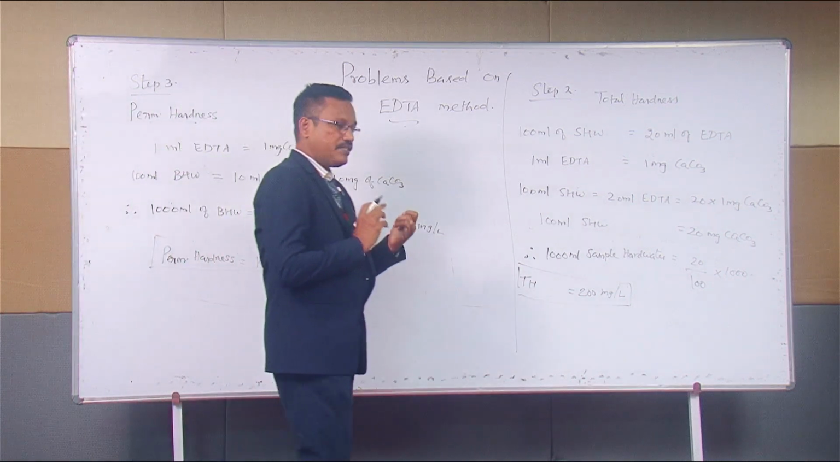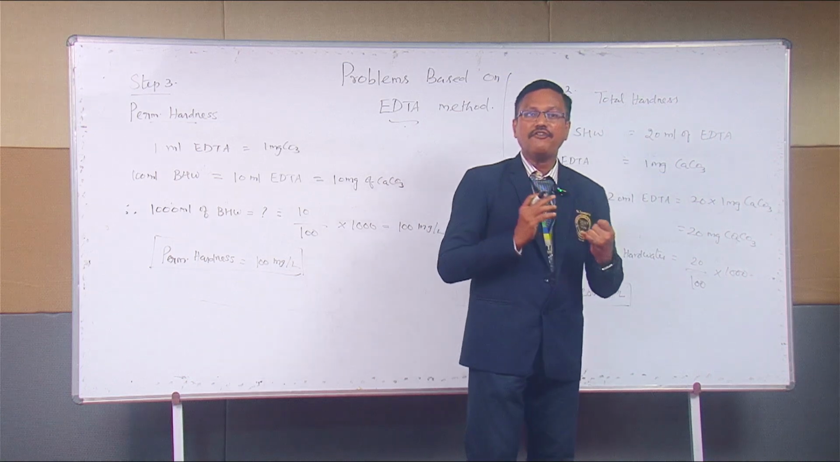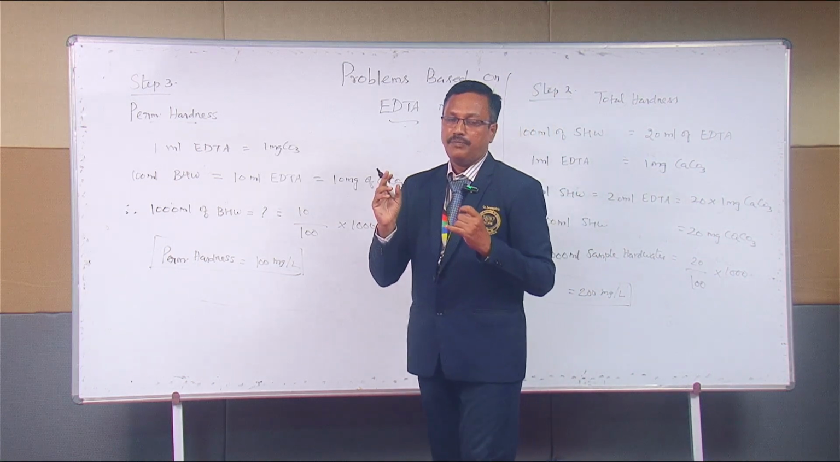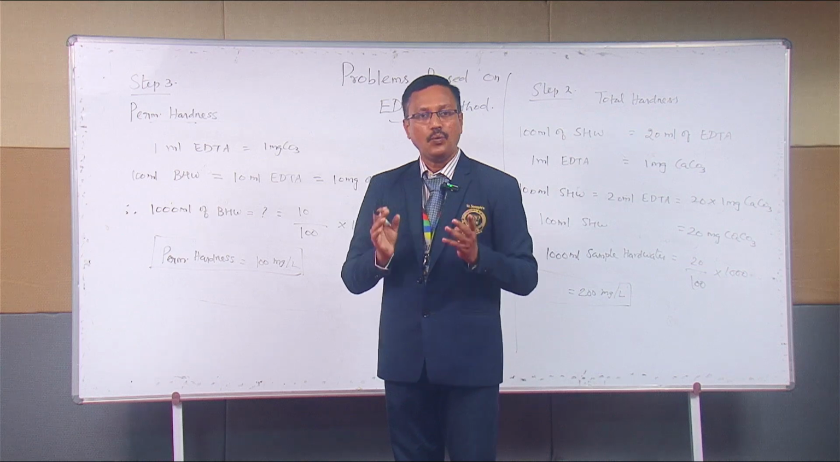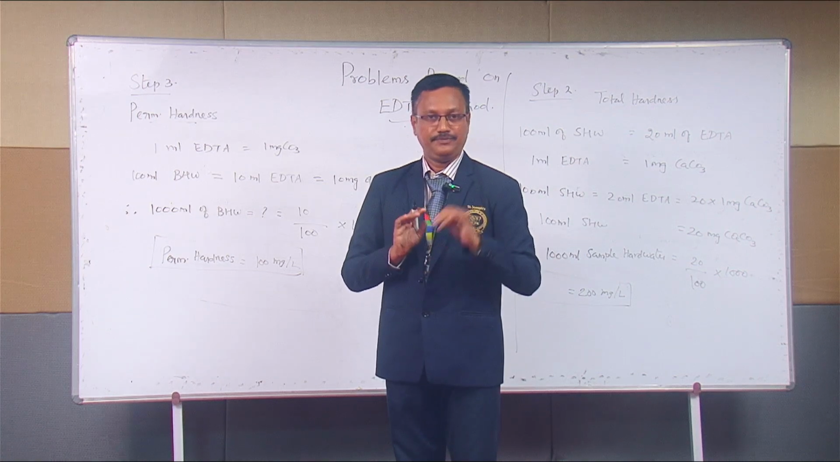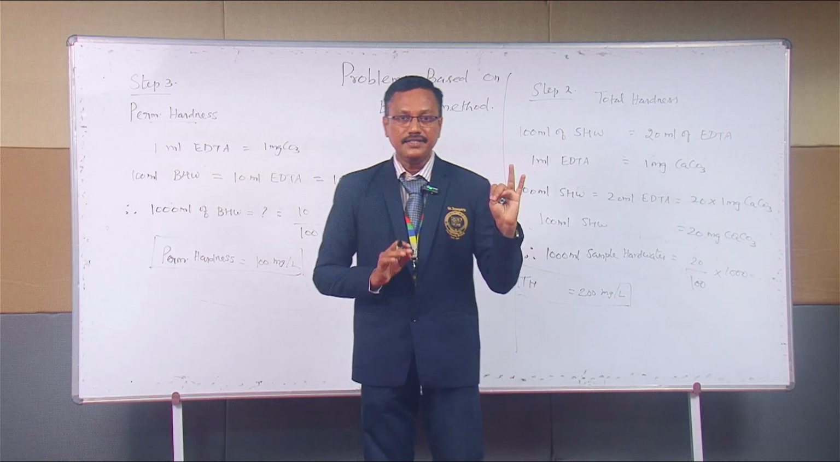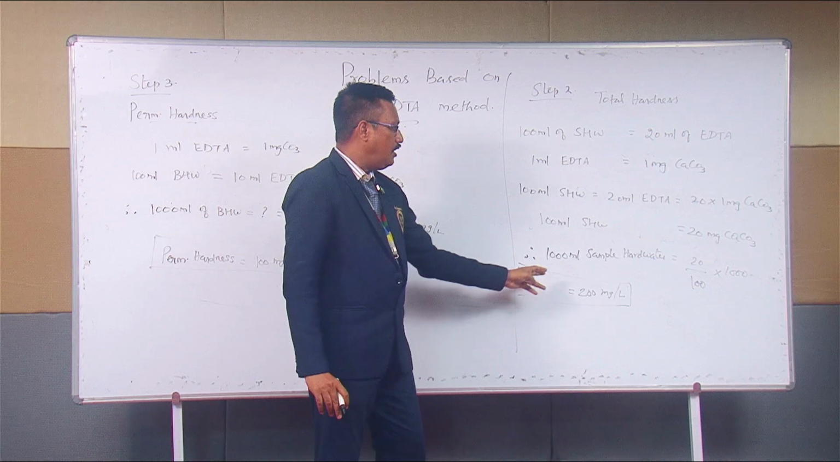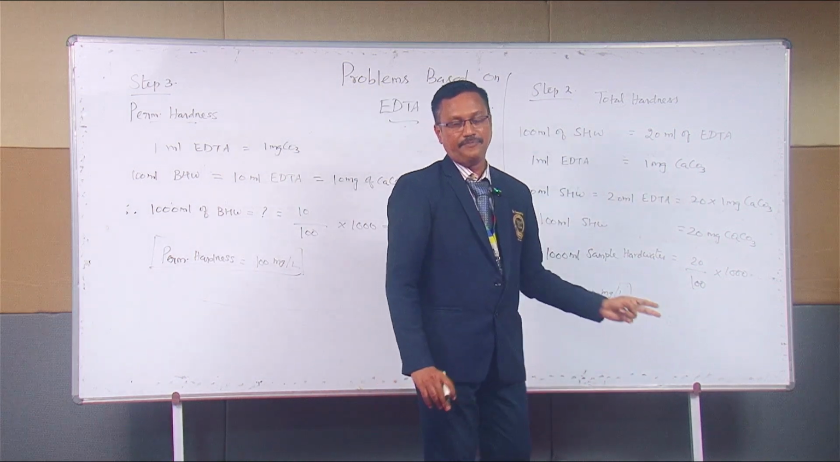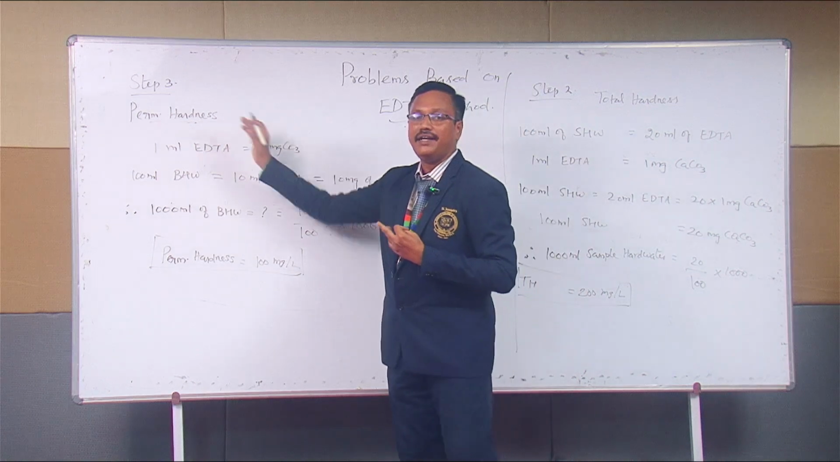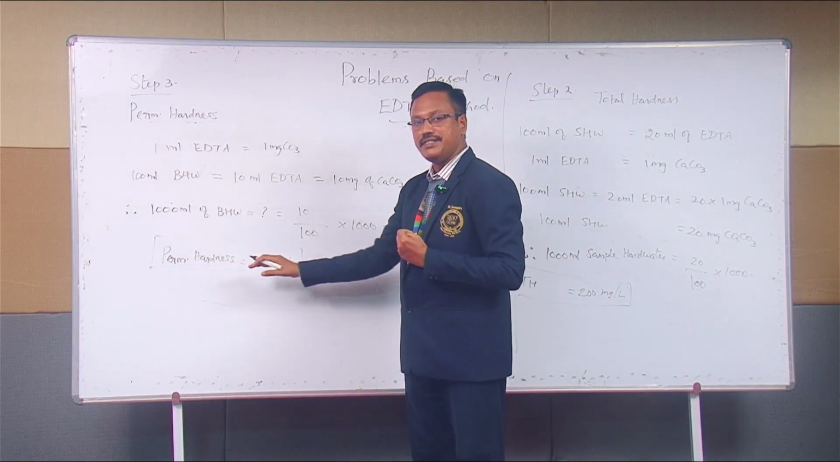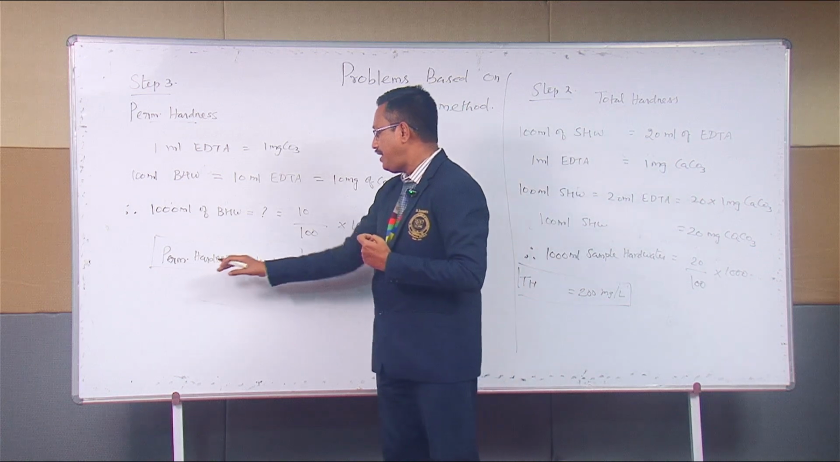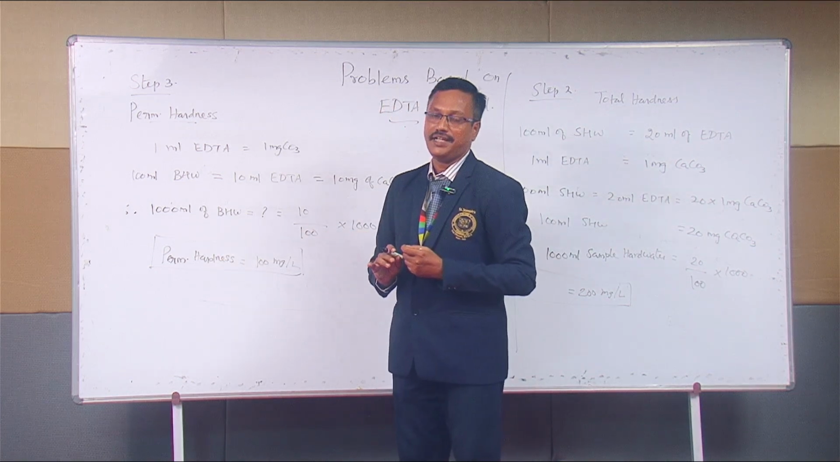First step, we started with the standardization where we arrived at 1 ml of EDTA is equal to 1 mg of calcium carbonate. First step is over. Second step, what is the total hardness? Total hardness we arrived at 200 milligram per liter. What is the third step? Permanent hardness. What is the solution we got? Permanent hardness is equal to 100 milligram per liter.